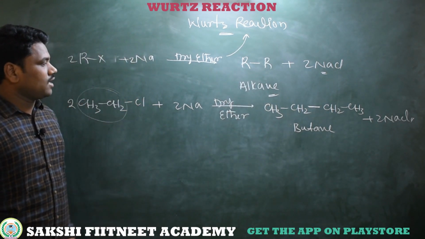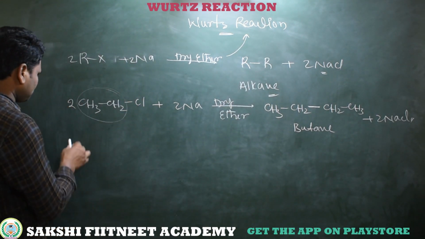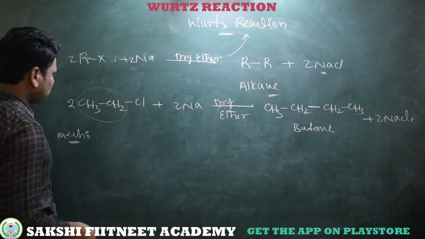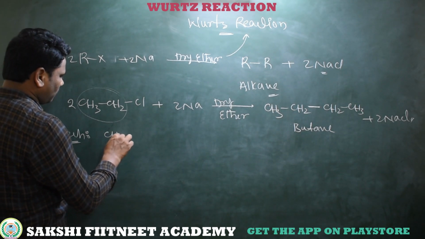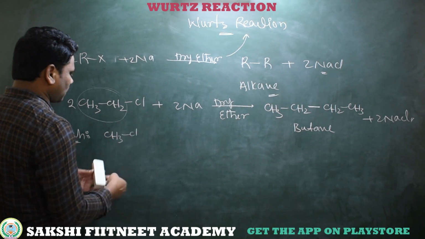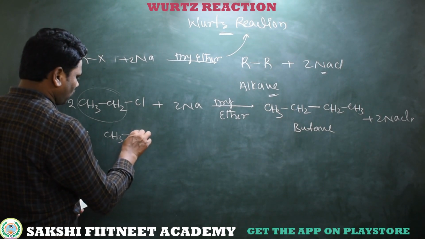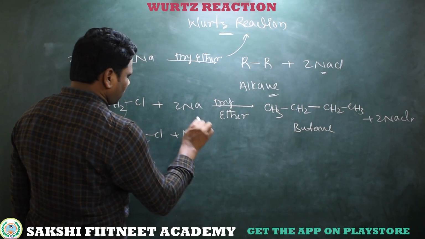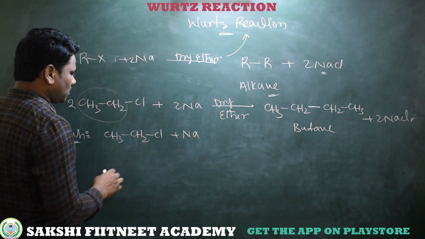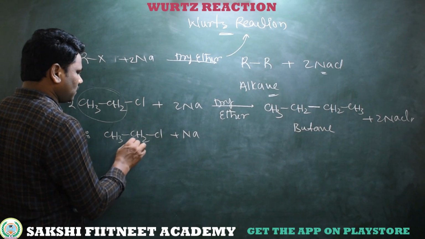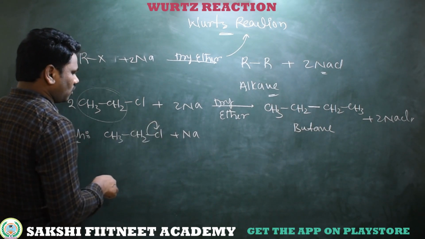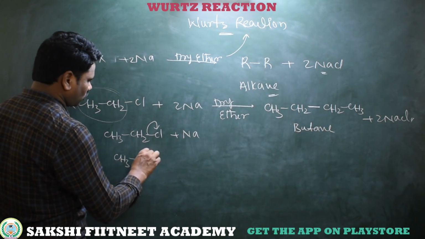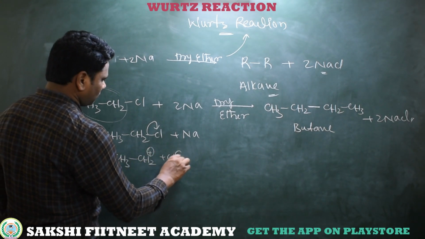So what is the mechanism behind this reaction? Simple, I am writing the mechanism. First I am taking 1 mole of ethyl chloride, CH3 bonded to CH2 bonded to Cl, and 1 mole of sodium atom. Here the bond cleavage takes place between carbon and chlorine. Then we get CH3CH2 plus and Cl minus.